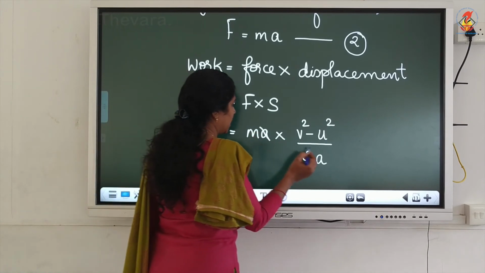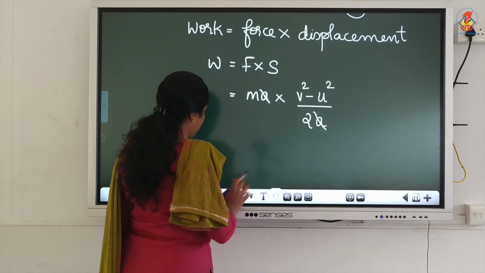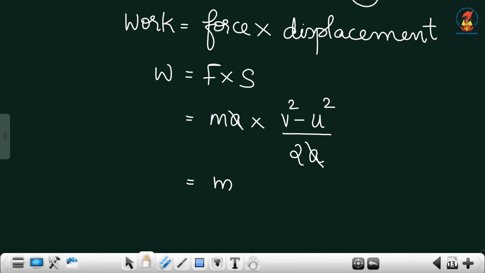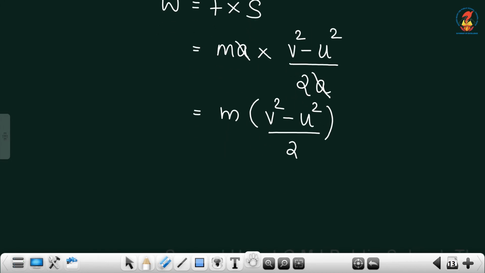So a is there, a will get cancelled. So we will get it like this, m into v square minus u square by 2. This one I will split like this.